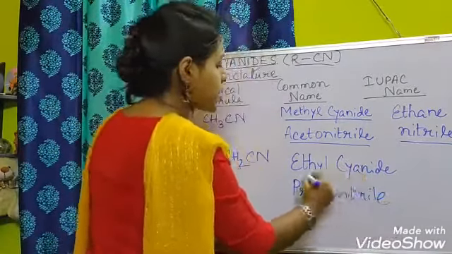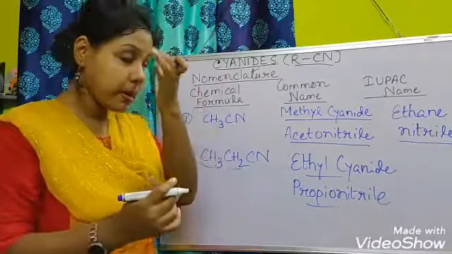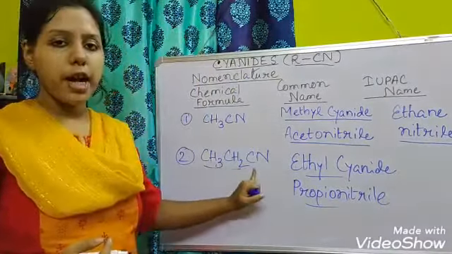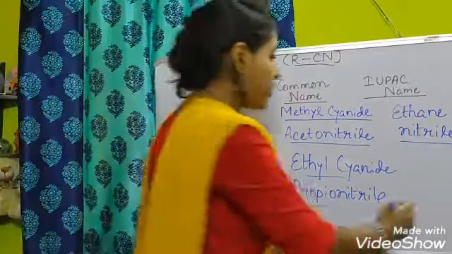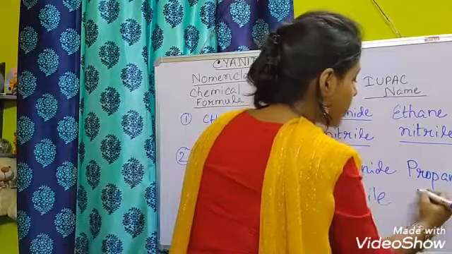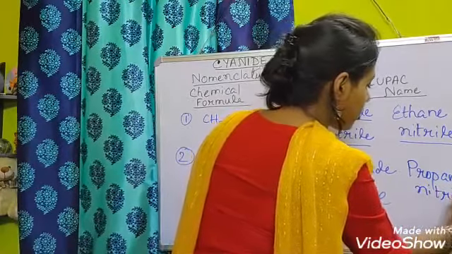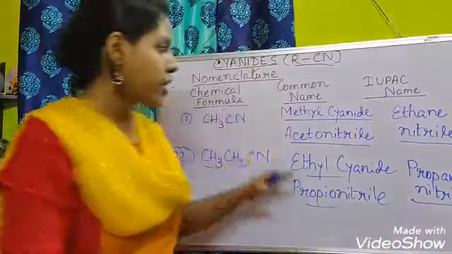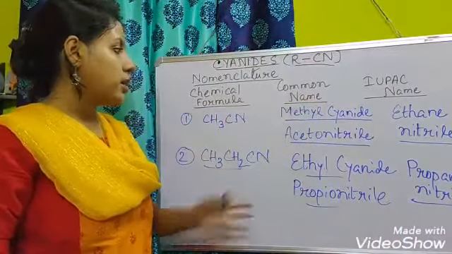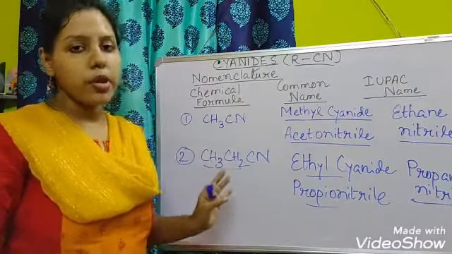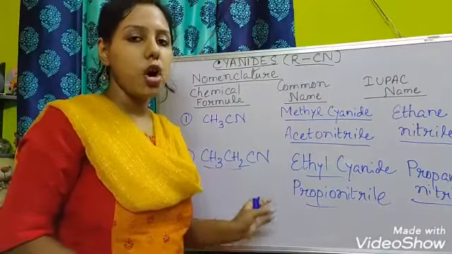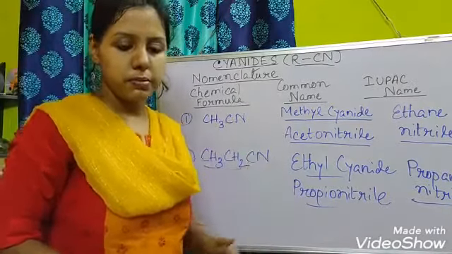Okay, so these two are obtained from the common method, and after that in the IUPAC name you have to count the number of carbons here, that is 3, so that will be propane, and then just add the suffix, that is nitrile. So by the common method and by the IUPAC method we can give the names of this type of cyanide compounds. Clear? Next we will learn the preparation of cyanides.